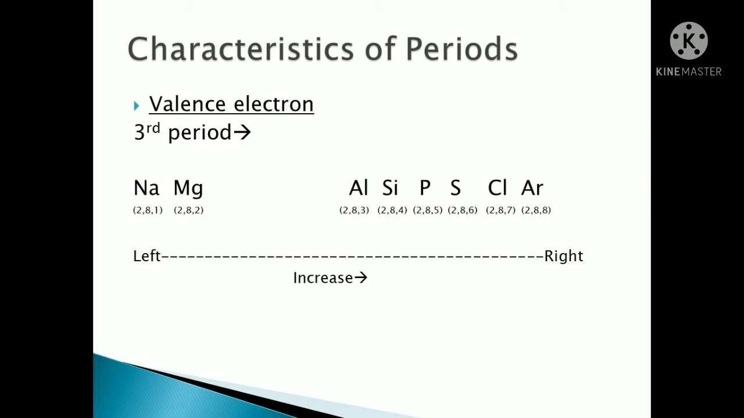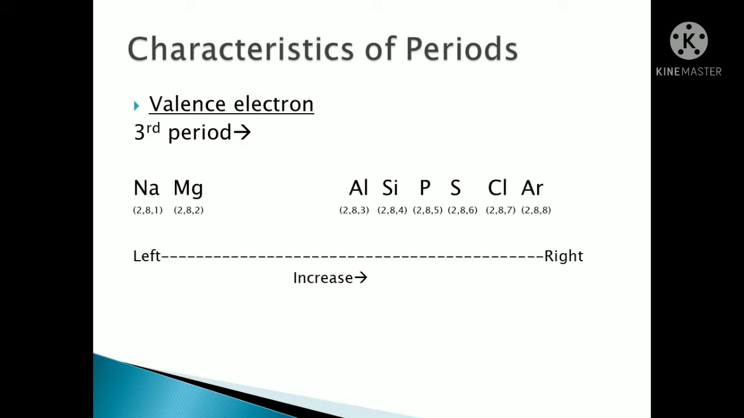2 in the first shell K, then L, M, N. In this way it goes. The first shell is K, the next shell is L. The first shell always has a maximum of 2, the next L shell always has a maximum of 8, and the M shell, in this way it will go on.